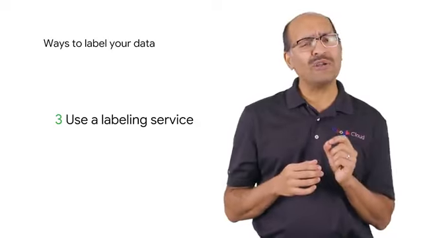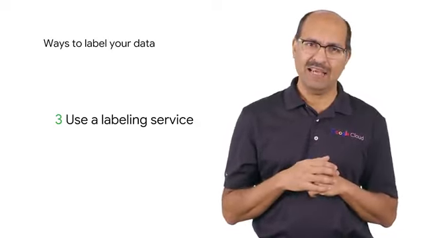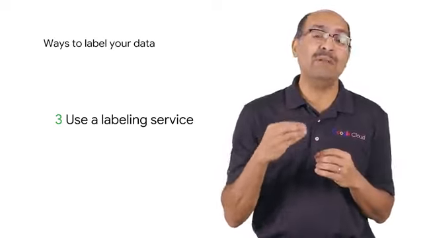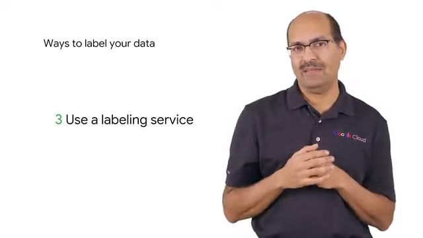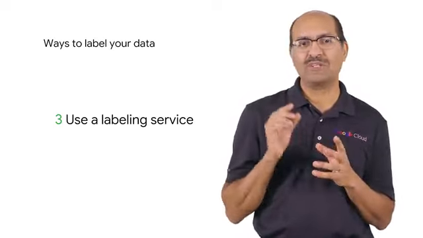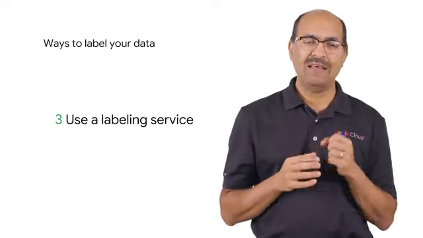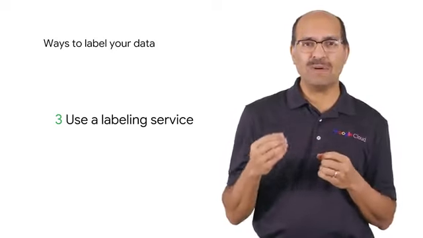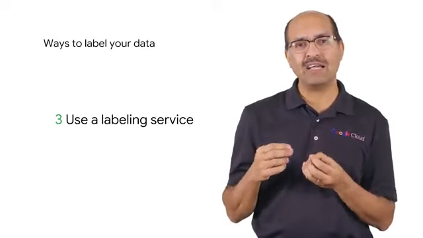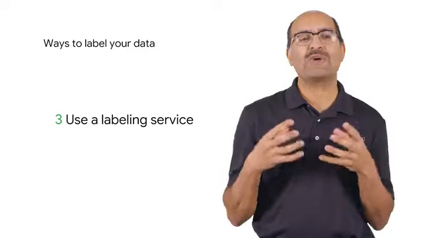What if your historical data is not labeled, and there is no way to build a labeling system for it? Then third option, you could send your historical data to a labeling service. These are companies that specialize in manually labeling documents or images based on criteria that you specify. One big drawback with a labeling service is that it's not part of your normal workflow. You have to send the data out to be labeled.